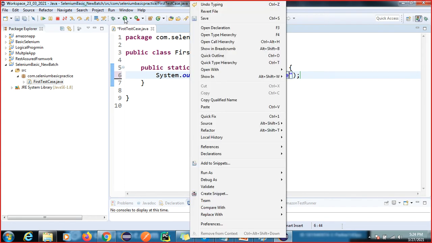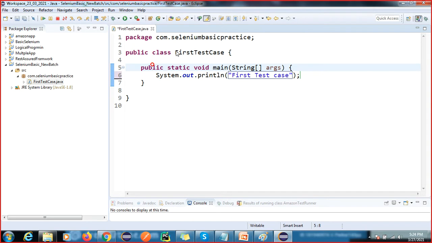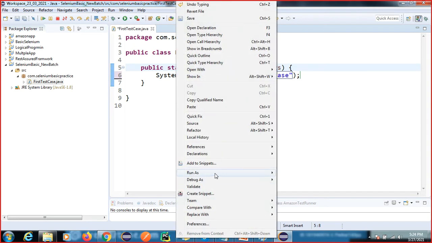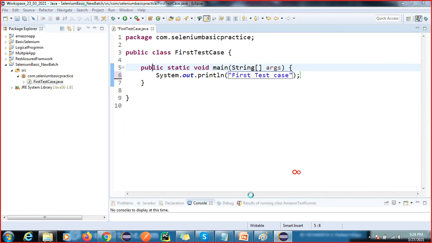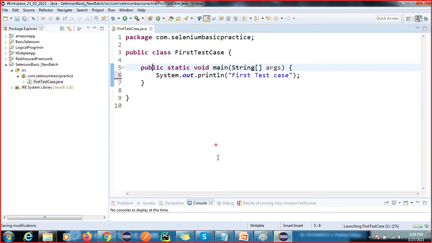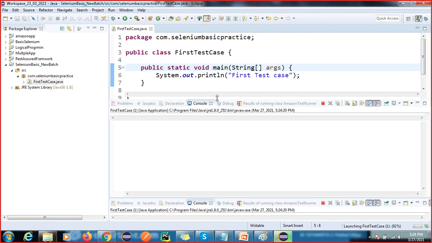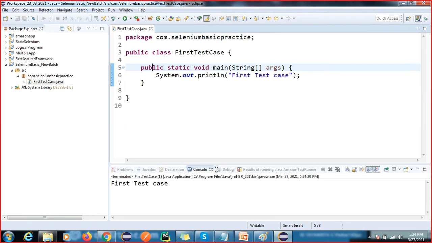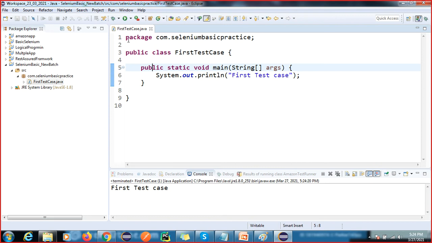You can execute from here, or right click, then Run As, and you have Java Application. Yeah, it is working fine. So this is your Java setup.